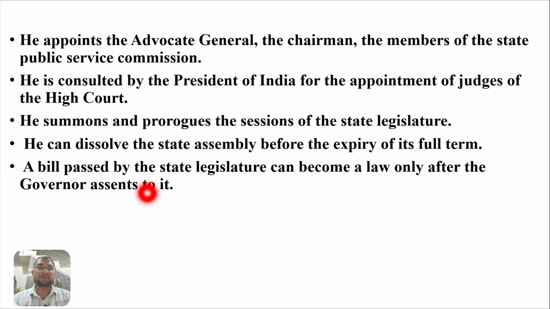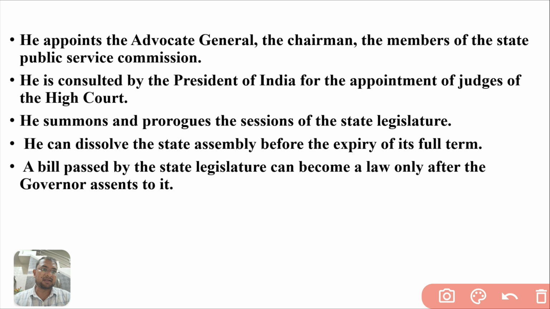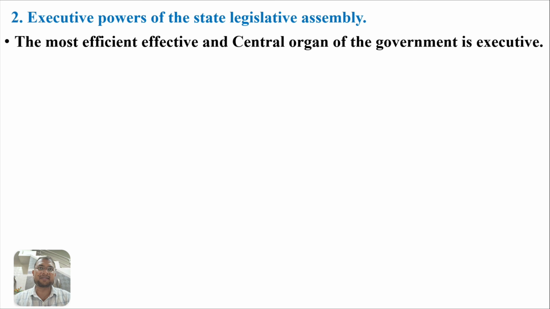A bill passed by the state legislature can become a law only after the governor's assent. After the governor's assent, the governor signs here. So a bill which is passed in the legislative assembly, when the governor signs it, becomes an act in the state. These are the powers. Now, second number, executive powers of a state.